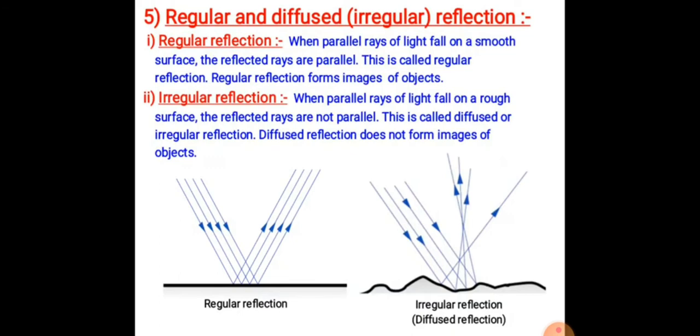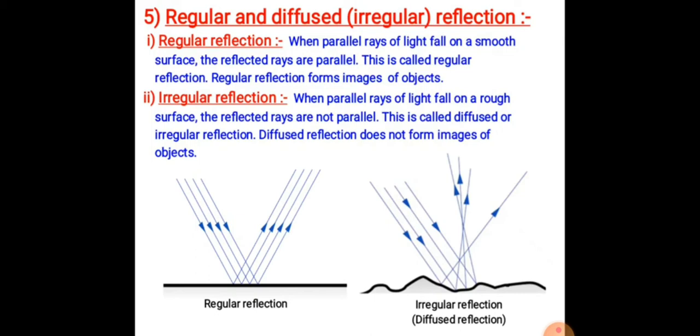Next one, regular and diffused reflection. Regular reflection and irregular reflection. In two pictures, in regular reflection the rays are reflected in the same direction. In irregular or diffused reflection, the rays reflect in different directions.